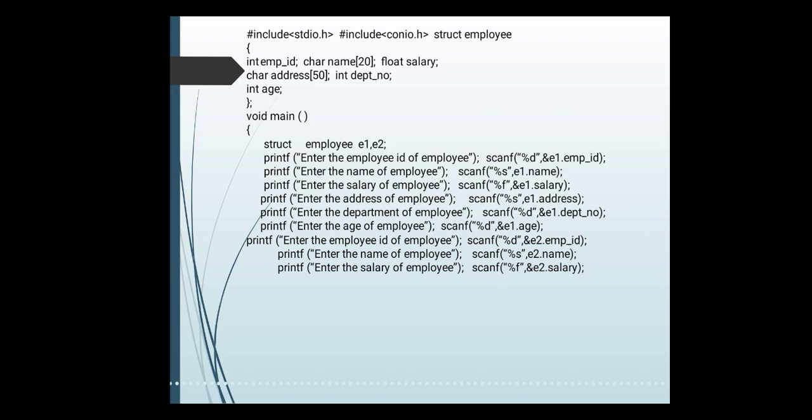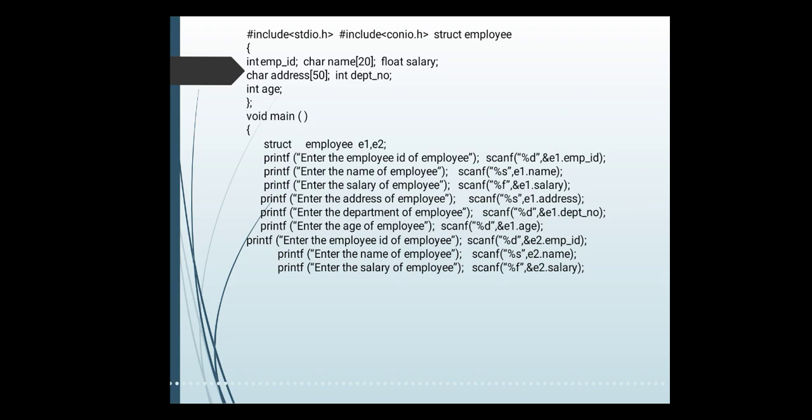This structure employee has 6 data members, and the total bytes given are: employee ID 2 bytes, name has 20 bytes, that means 22. Then float has 4, that is 26. Then address has 50, so 76. Then department number again 2 bytes because of the integer, so 78.